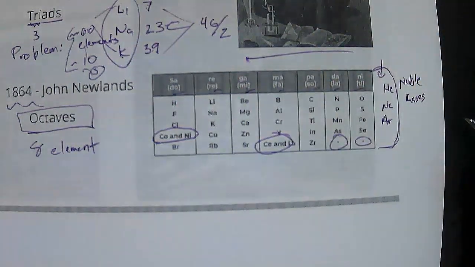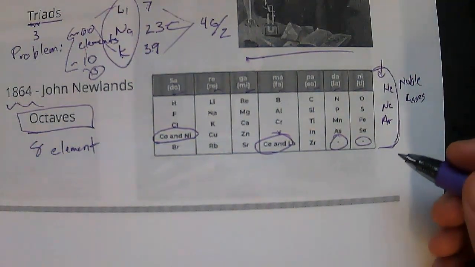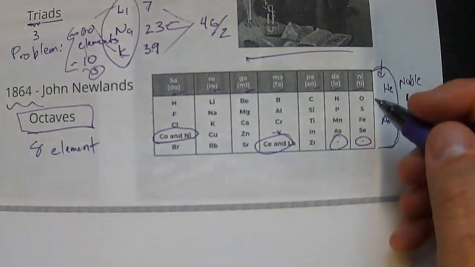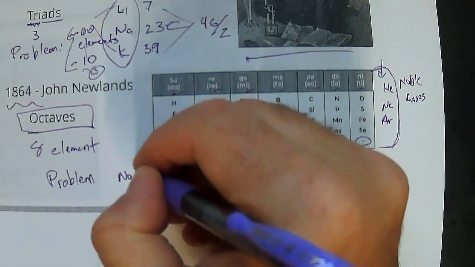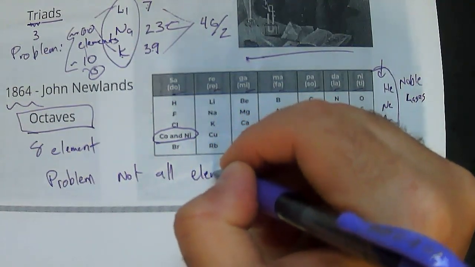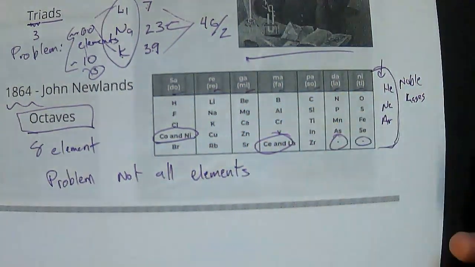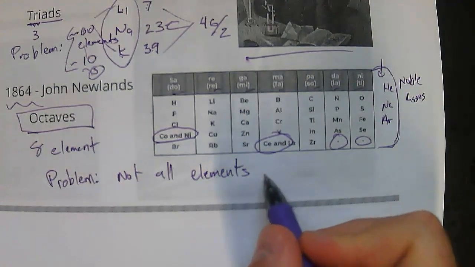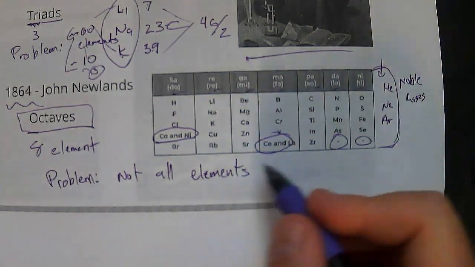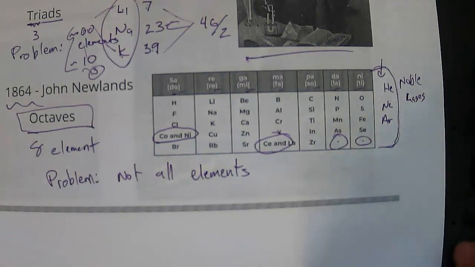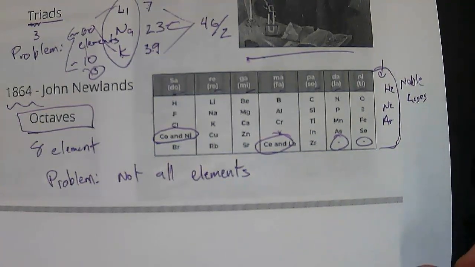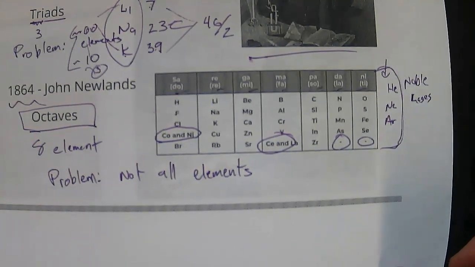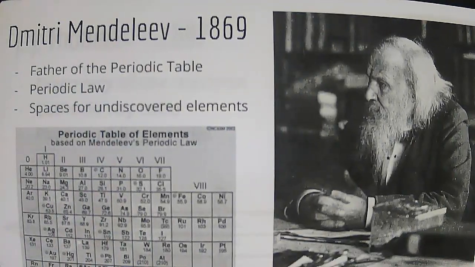Again, the problem with octaves is not all the elements fit into the idea of 8 going across. So we're really trying to figure out how are we going to get a table that has all the elements organized correctly. So this is where Dmitri Mendeleev comes into play.